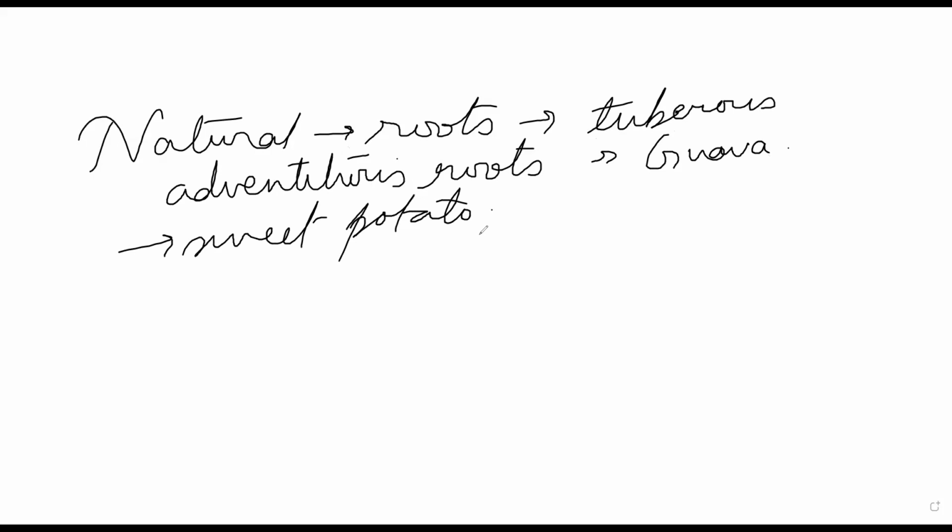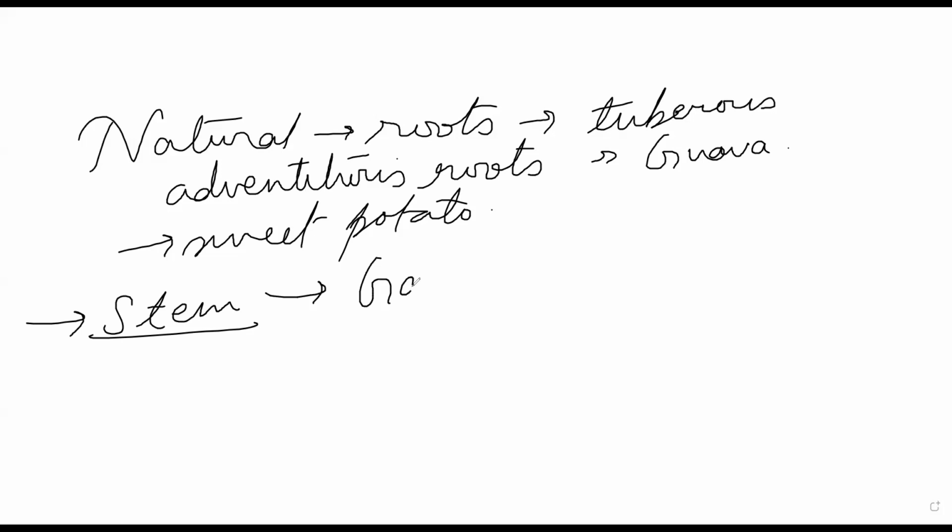There's a difference. Now, if we go for vegetative propagation via stem, you can see the branched rhizomes. They can also go, or you can say the garlic, the onion, the lily.